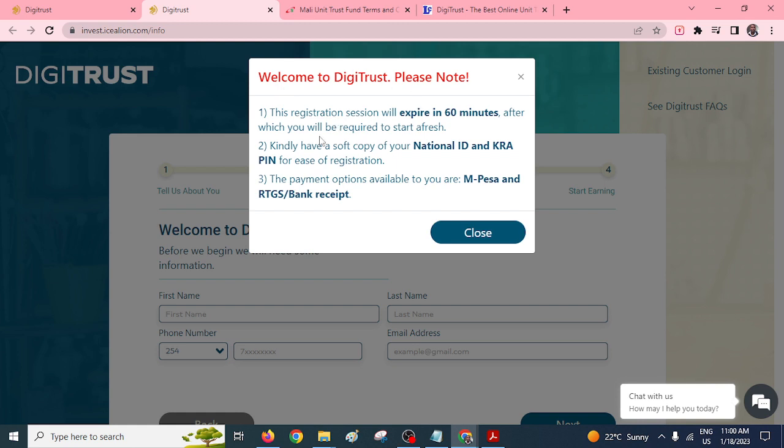Now, what are the requirements for you to register? Of course, you need to have a soft copy of your national ID and KRA PIN, and they allow you to deposit a minimum of 500 shillings. That is something you really need to factor in, right? So the minimum amount that you need to deposit here is 500 shillings.